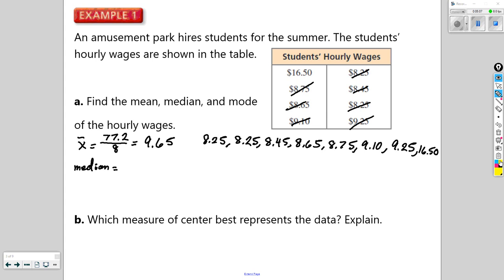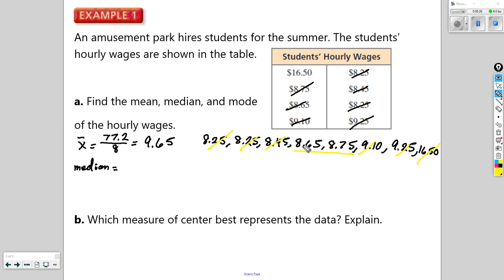All right, so now what we're going to do is go from the outsides in and find that number in the middle. I'm going to mark off one on each side, then another on each side, then another, and now we can see there's two data values in the middle. That makes sense because there's 8 data values in total in this data set.